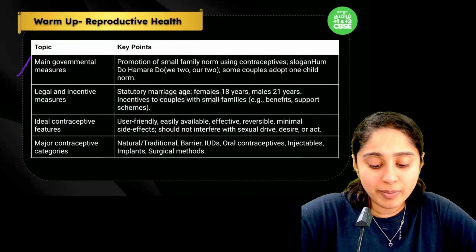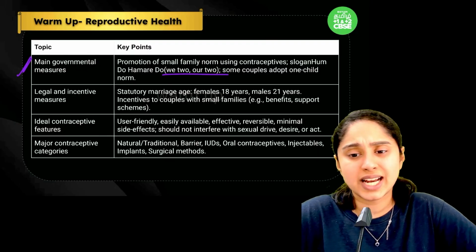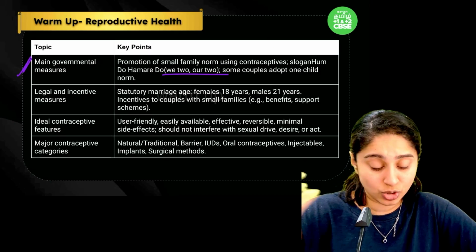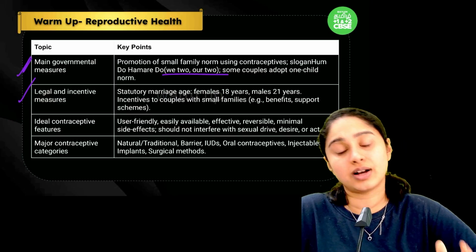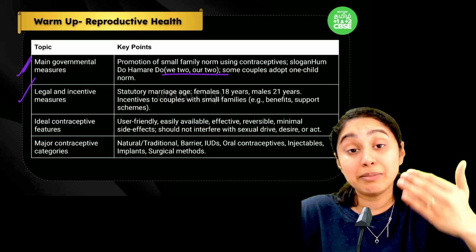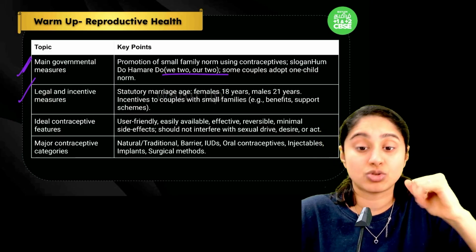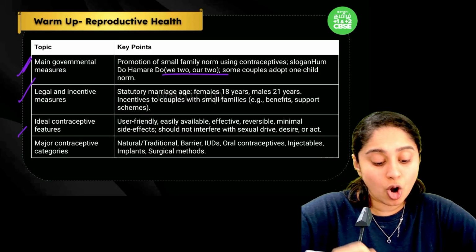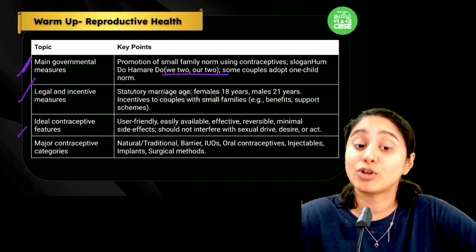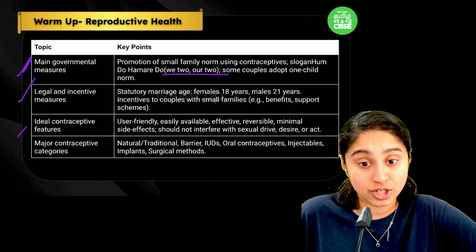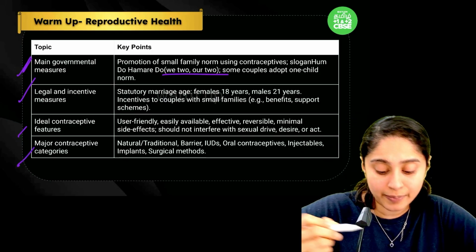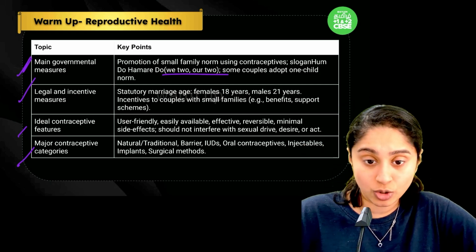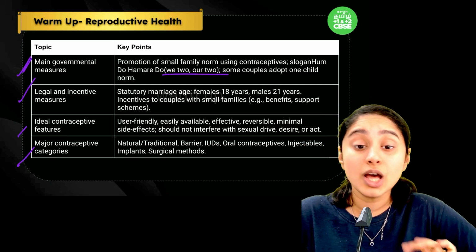Now from the government measures, we have these slogans, right? Hum do, hamare do, and then small families are given incentives. Then legal measures, where the marriage age is legally increased, and people are also advised to have smaller families, right? Then contraceptives, we are educating people about contraceptives so that we can control the population. And there are many different categories and options that people can go for, and that can help to control the population.